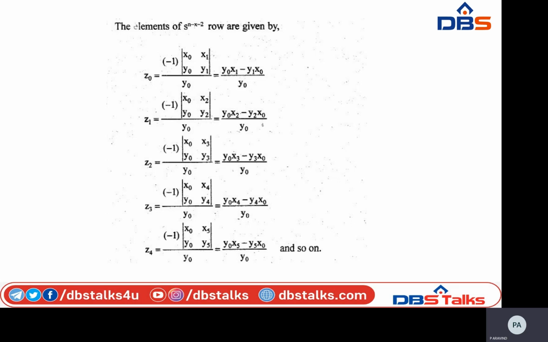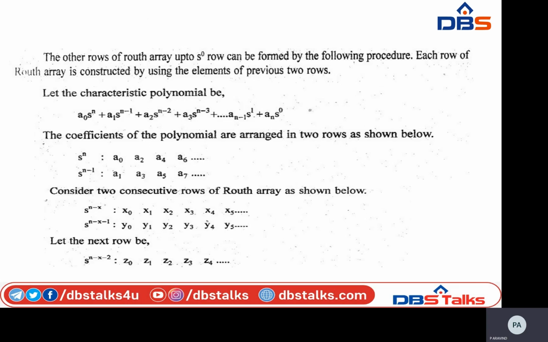So similarly, in order to get z1, minus 1 into the determinant of the first column combination and third column combination divided by the same previous row first element, that is y0.